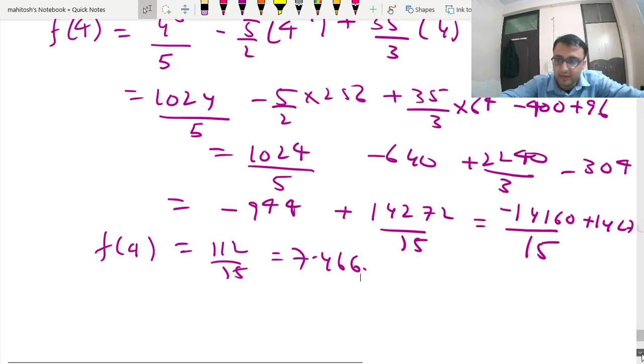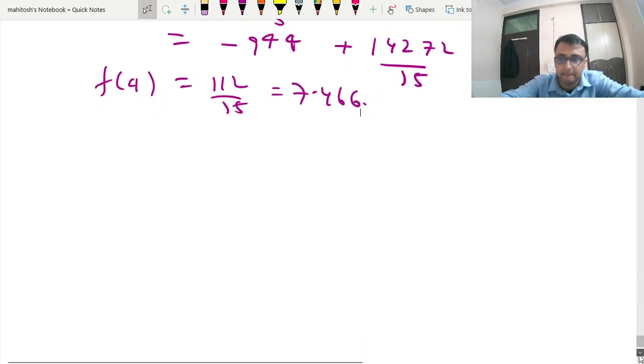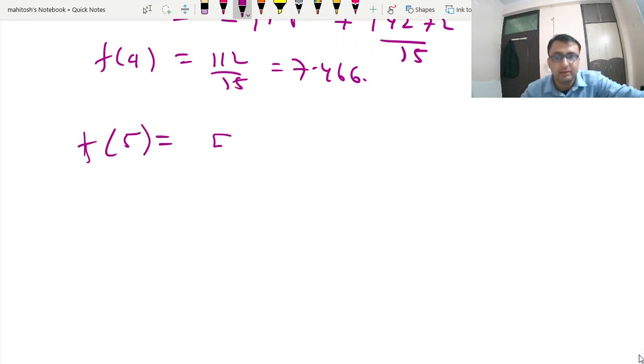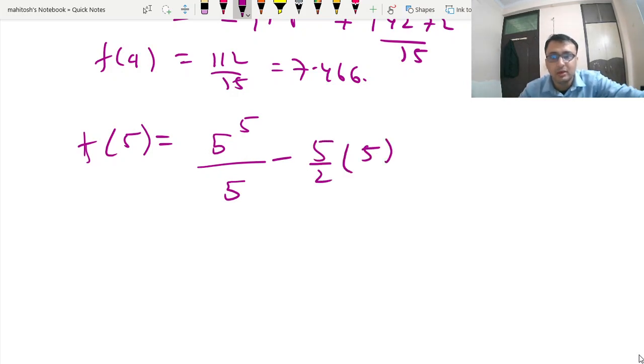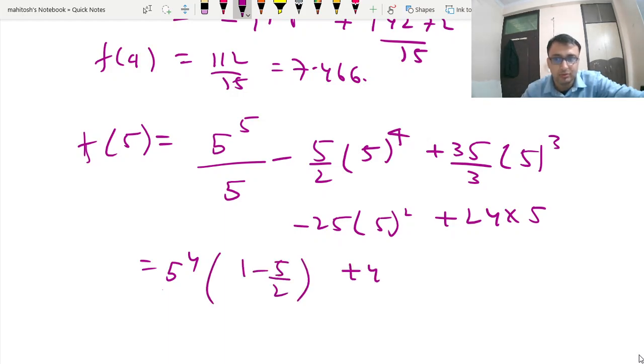On the similar lines, find f(5). There can be other methods to quickly find. Because the question is 20 marks, I'm doing it with all protocols and procedures. 5 to the power 3 minus 25, 5 whole square plus 24, 5. This is 5 to the power 4, 1 minus 5 by 2 plus 4, 3, 7, 5 by 3 minus 625 plus 120.